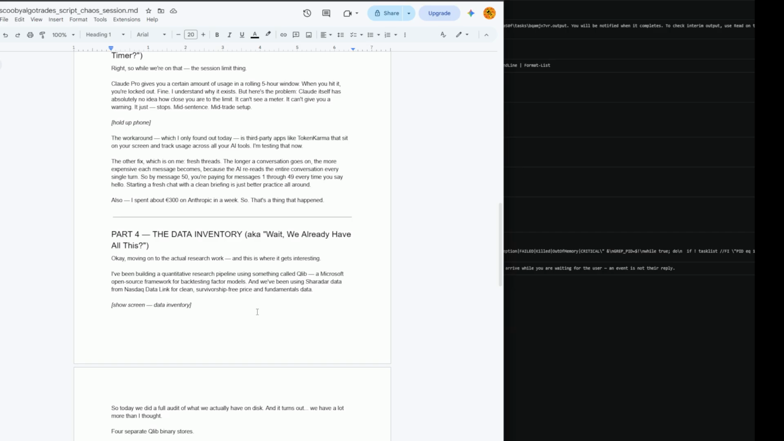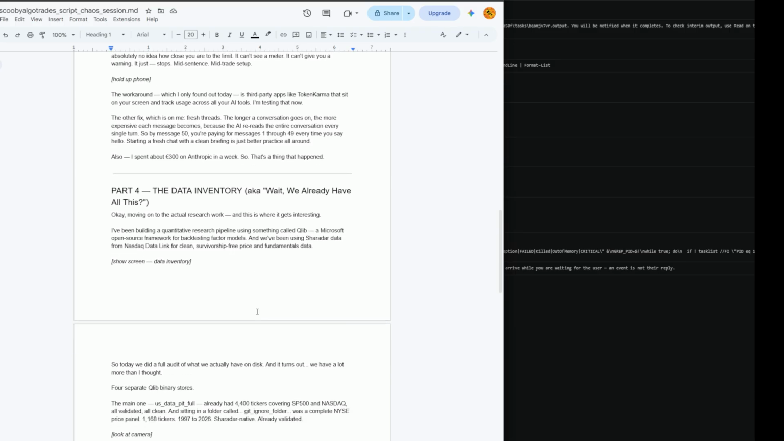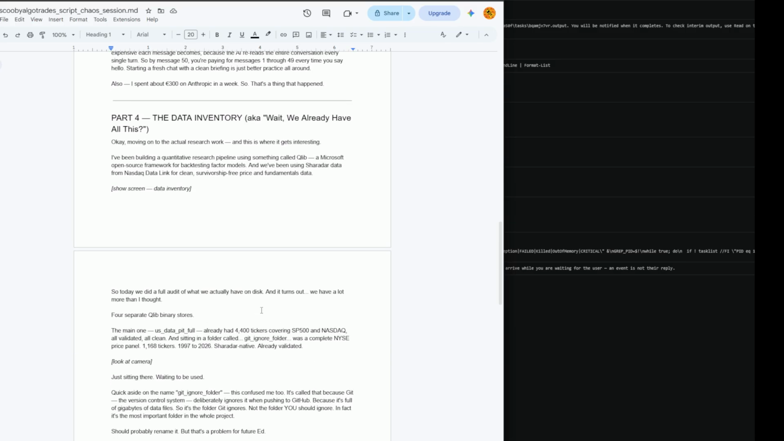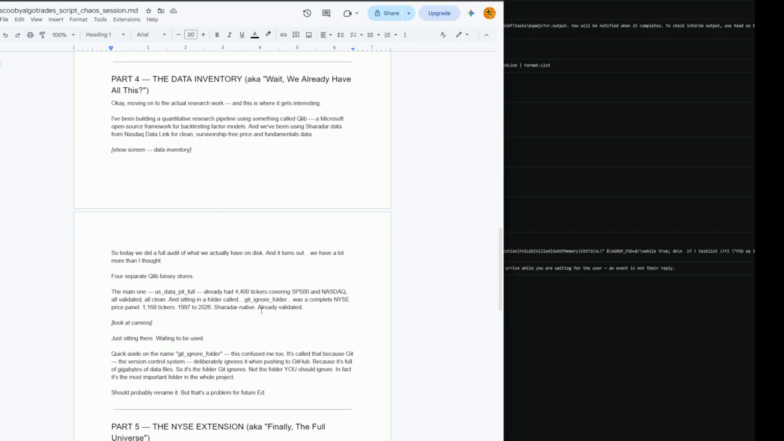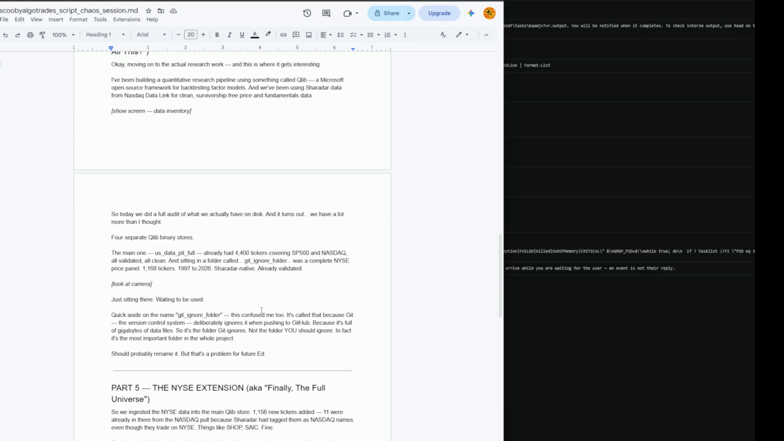I've been building a quantitative research pipeline using something called Qlib, as you know, a Microsoft open source framework for backtesting factor models. And we've been using SHARADAR data from NASDAQ Data Link for clean, survivorship-free price and fundamentals data. Today we did an audit of what we actually have on disk, and it turns out we have a lot more than I thought. 4 separate Qlib binary stores. The main one, US data, price and time full.